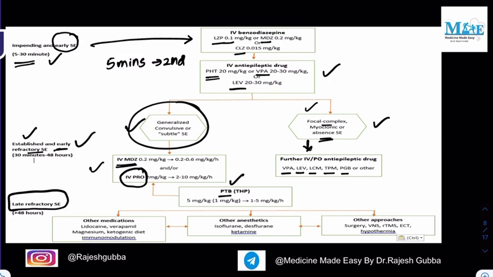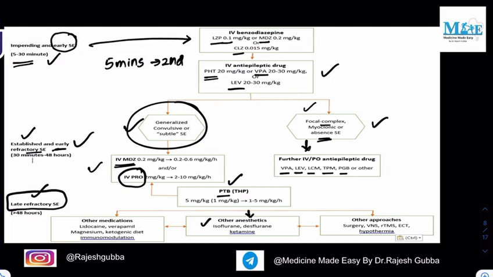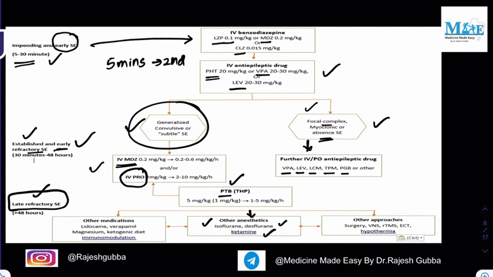Now, in case of seizures continuing beyond 48 hours, we call it late refractory status epilepticus. So there we need to give anesthetic agents, right? What are those anesthetic agents? Isoflurane, desflurane, or ketamine. And apart from these anesthetic agents, the other medications that can be given are lidocaine, verapamil, magnesium sulfate, ketogenic diet, immunomodulation.